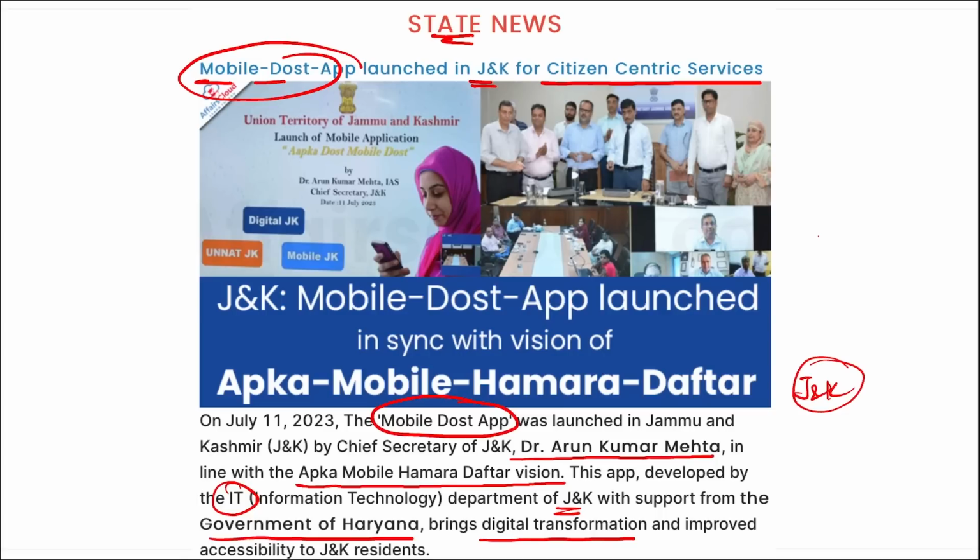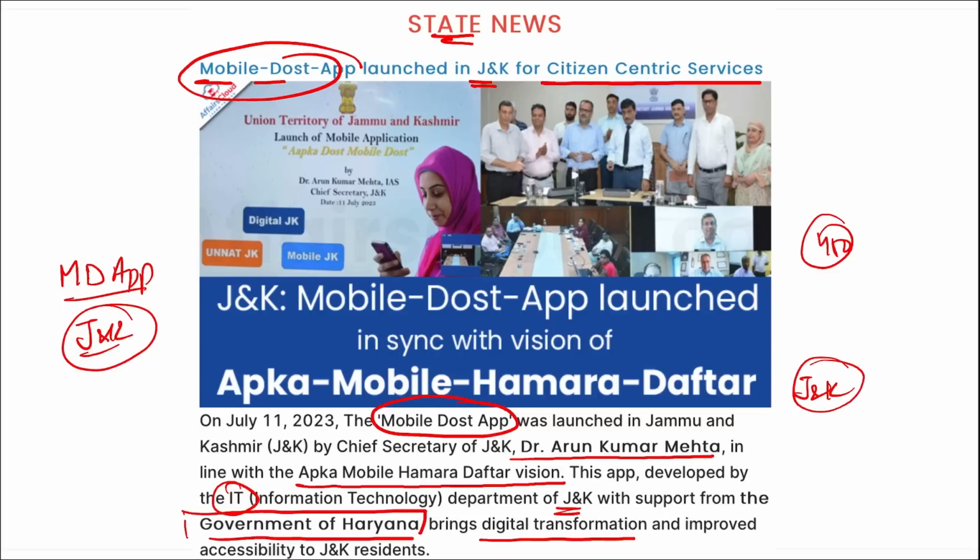This will offer more than 450 government to citizen services. This will include certificates, licenses, grievances, registration, and various welfare schemes also. So, the name of the app is Mobile Dost app. It was developed by the IT department of Jammu and Kashmir along with the government of Haryana, right? And it is to provide various services to the people of Jammu and Kashmir.